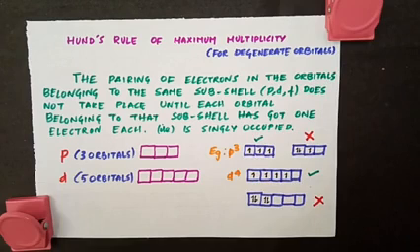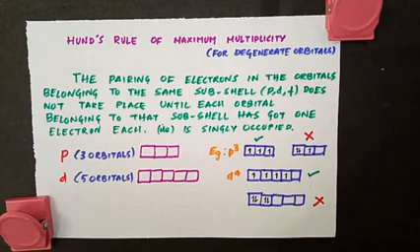So the pairing of electrons in the orbitals belonging to the same subshell does not take place until each orbital belonging to that subshell has got one electron each. So this is Hund's rule of maximum multiplicity. So we have seen 3 rules: Aufbau's principle, Pauli's exclusion principle, and Hund's rule of maximum multiplicity. We have to follow all these rules while we write the electronic configuration of an atom, which we will be seeing in the next video.